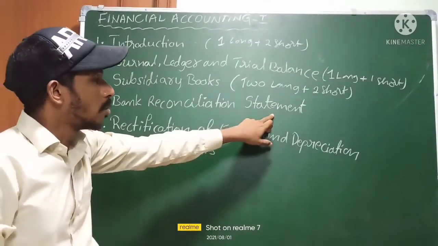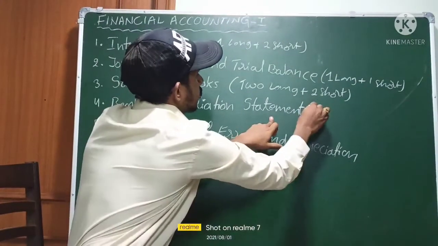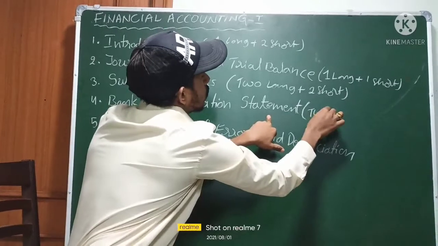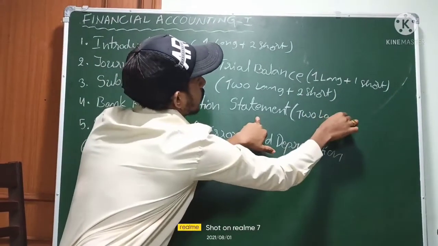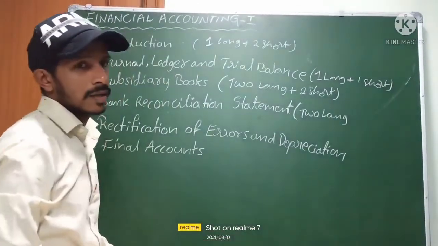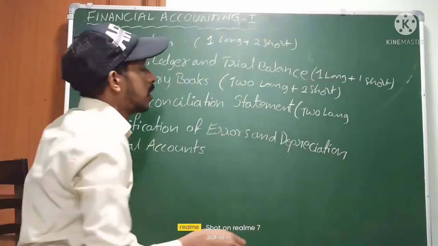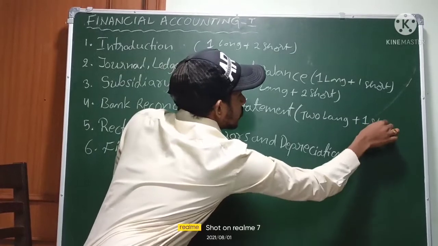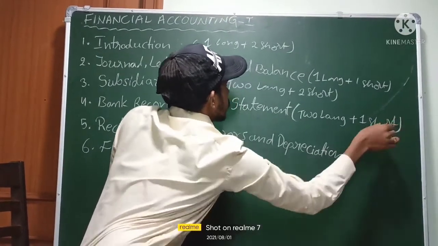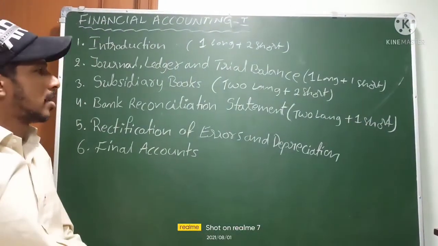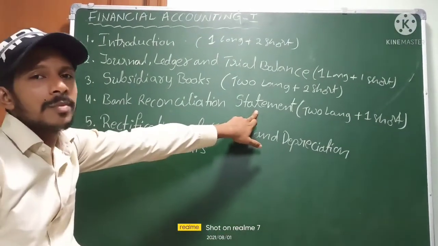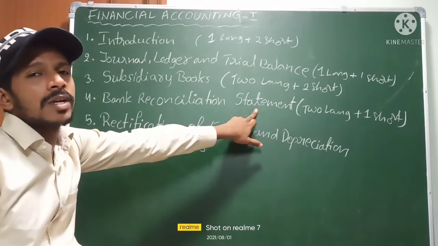In this, one problem. Here also we are getting two long answers plus one short. One problematic long answer is compulsory, and one theory.